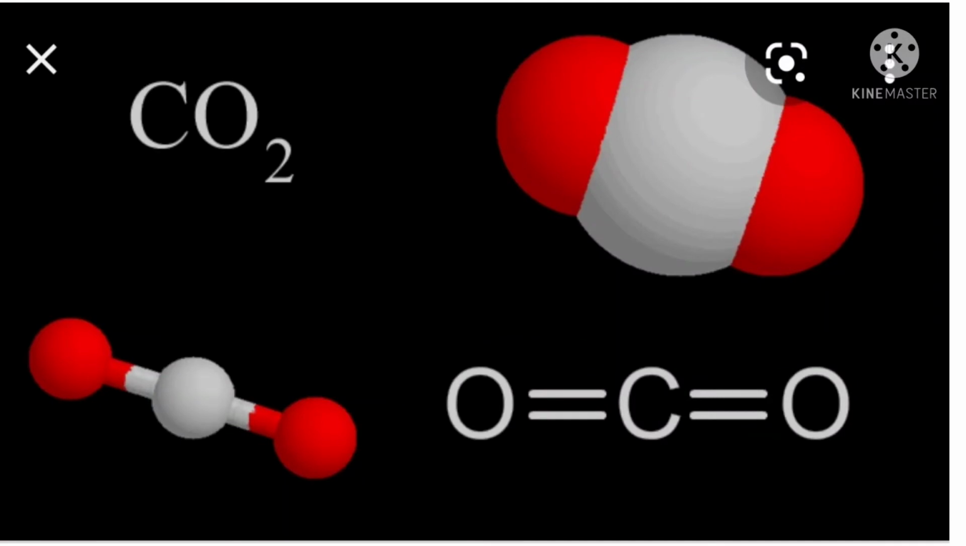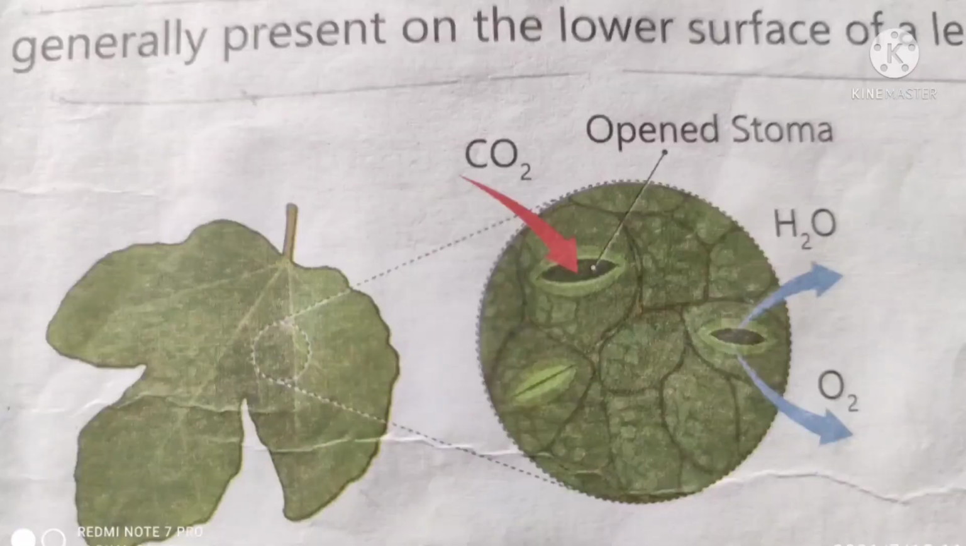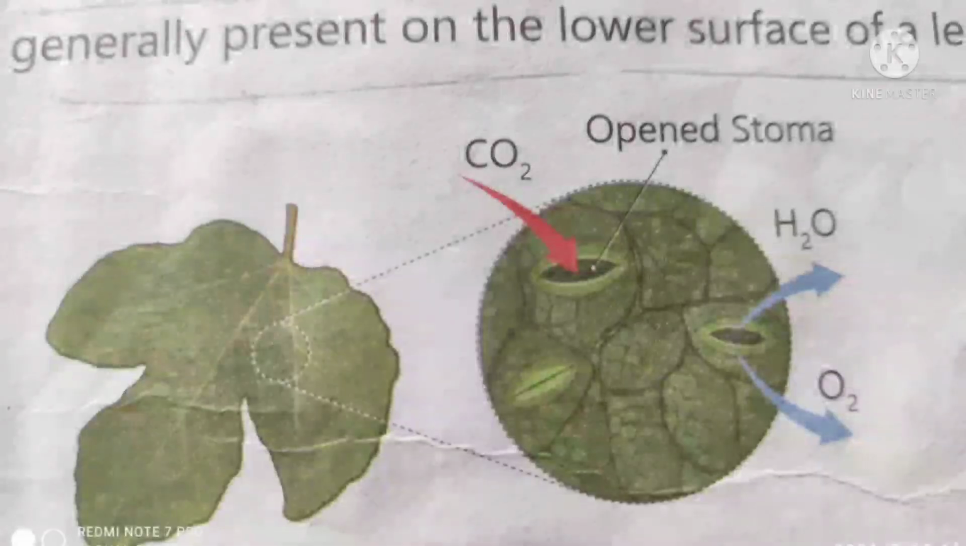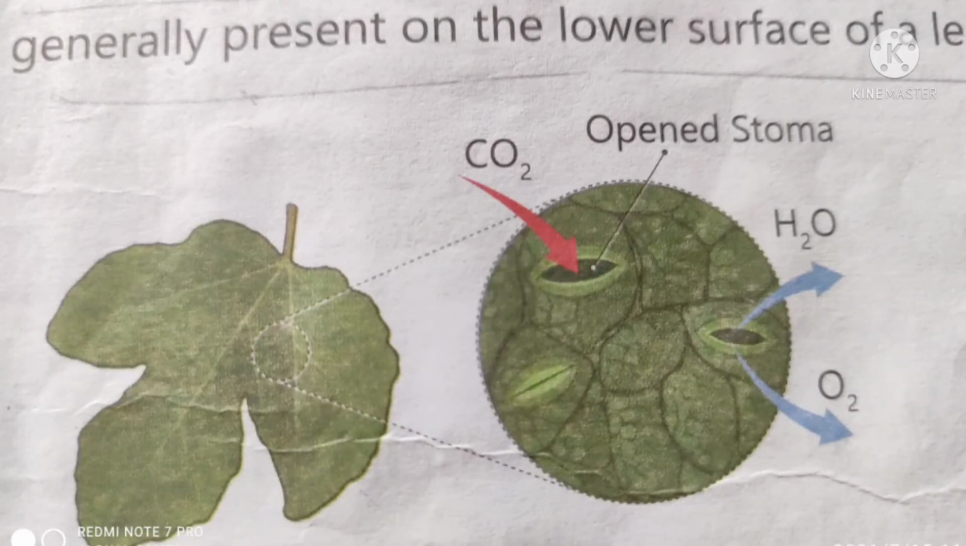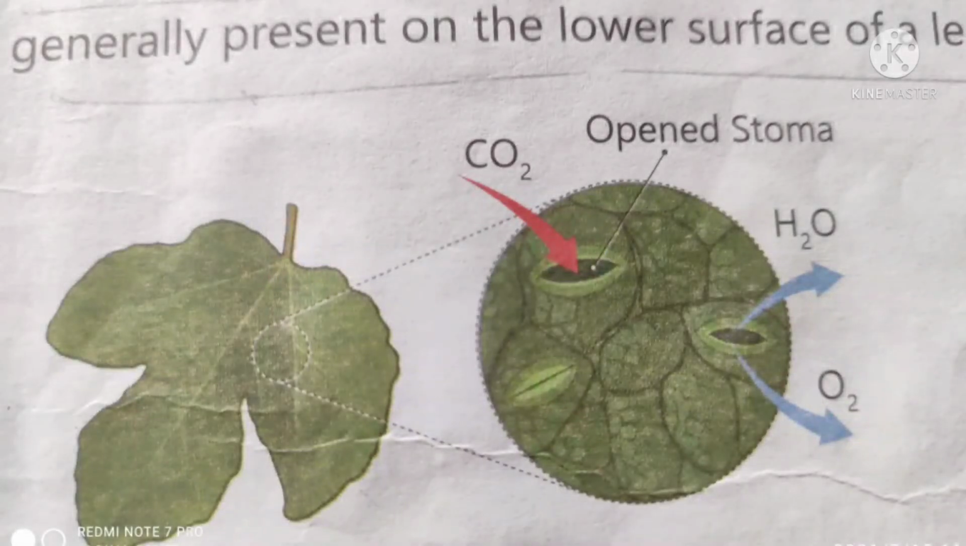Okay, children. Next, carbon dioxide is also necessary for photosynthesis. Carbon dioxide from air is taken in through the tiny pores present on the surface of the leaves. Such pores are called stomata. Through the same pores, oxygen produced in photosynthesis goes out of the leaves.